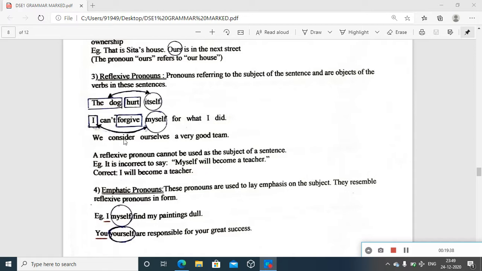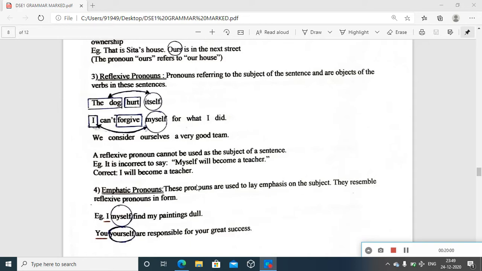See, myself is used as an example in reflexive pronoun, but in emphatic pronoun the same thing comes. But we have to see with the sentences the differences, very minute maybe, but we have to see that if we want to be thorough with the categorization.